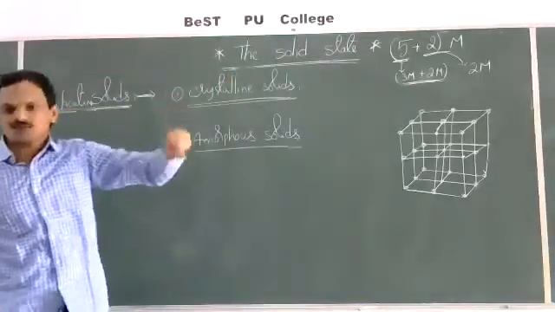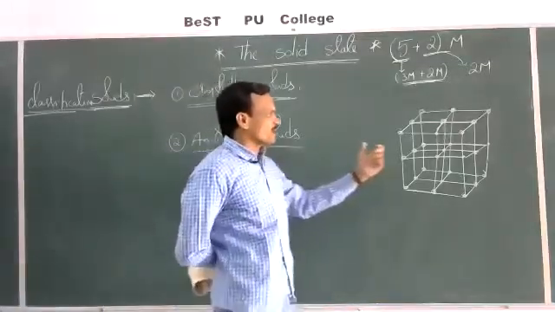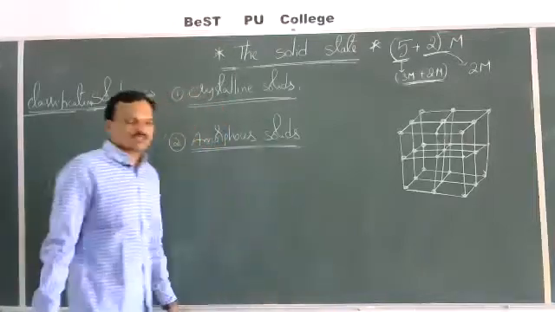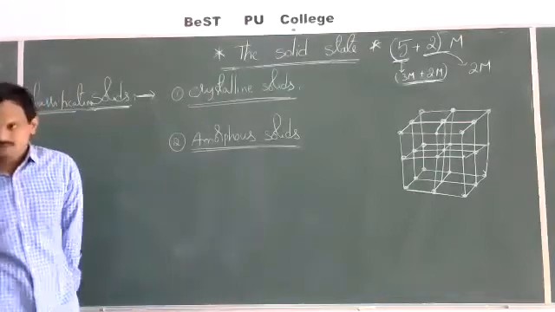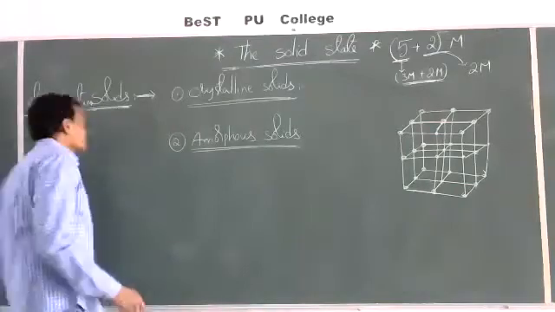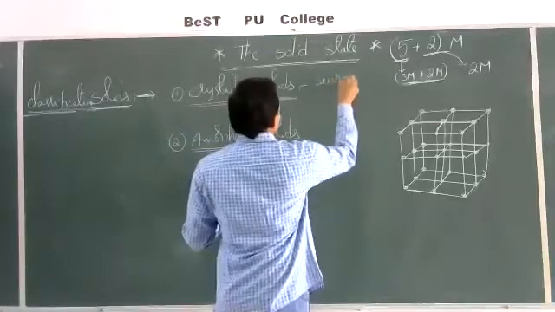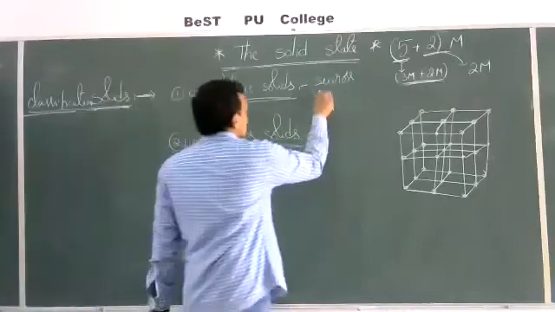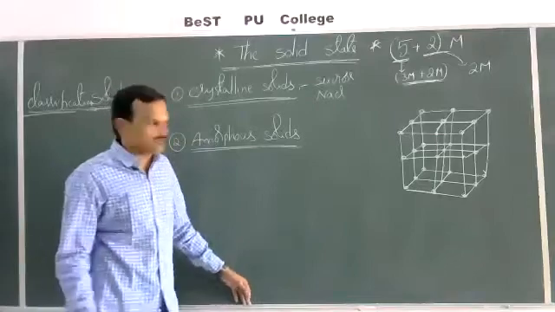So in a crystalline solid, the constituent particles are arranged in a definite geometric shape. Whereas in case of amorphous solids, there is no regular arrangement of the constituent particles. They are arranged randomly with irregular shapes. Those are amorphous solids. Let us see some examples for crystalline solids. Sucrose is a crystalline solid. NaCl, sodium chloride.